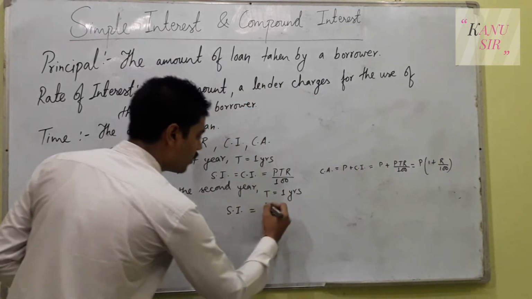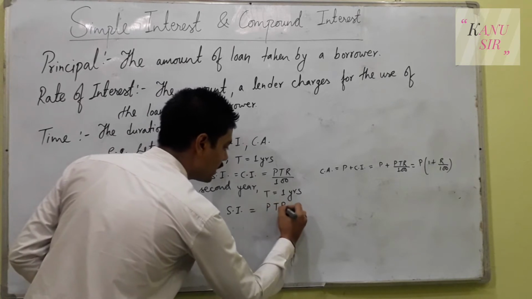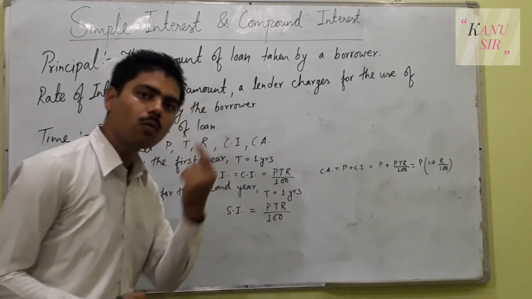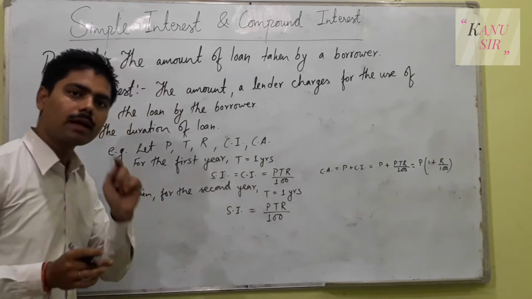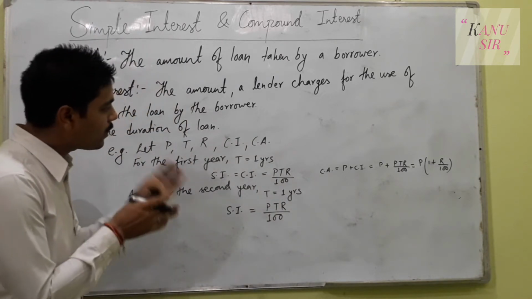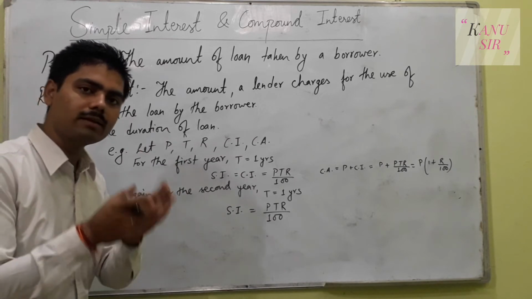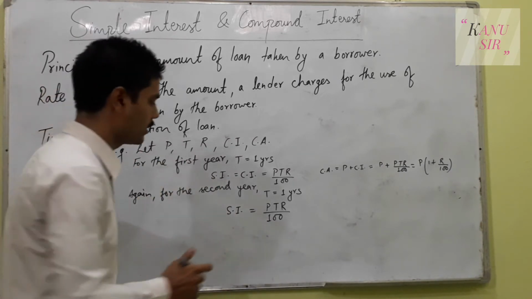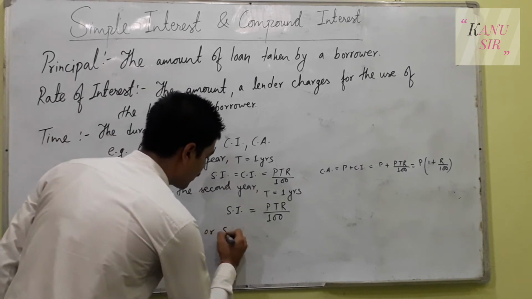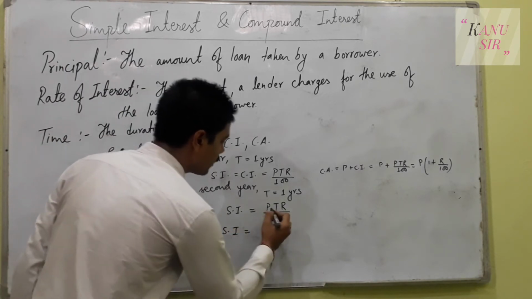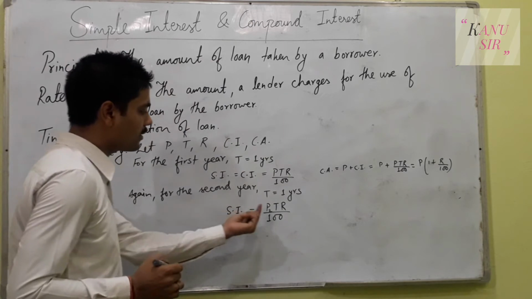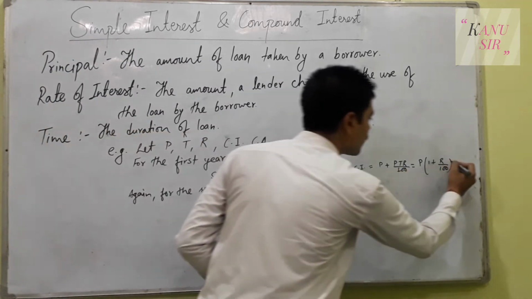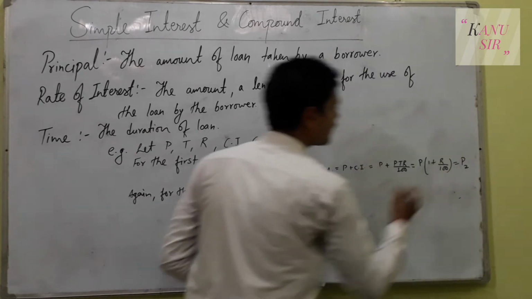So here again the same formula PTR upon 100, because it is the condition of only 1 year, and I have said that if we calculate the simple interest or the compound interest for only 1 year, the formula will be the same. Now this is P2, the second principal for the second year. That is why the compound interest will be calculated on the second principal.